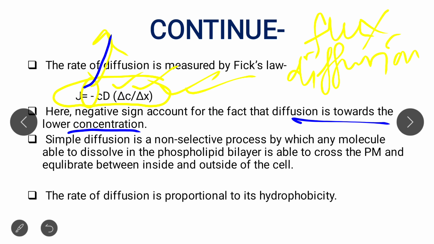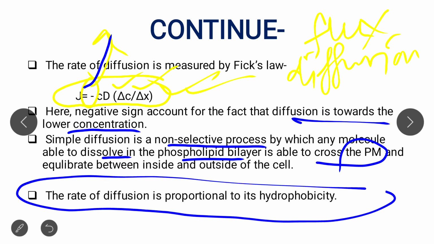Now simple diffusion is a non-selective process. Please remember, it is a non-selective process. It means any molecule can dissolve in the phospholipid bilayer and is able to cross the plasma membrane. Simple. And the most important point is that the rate of diffusion is proportional to its hydrophobicity.